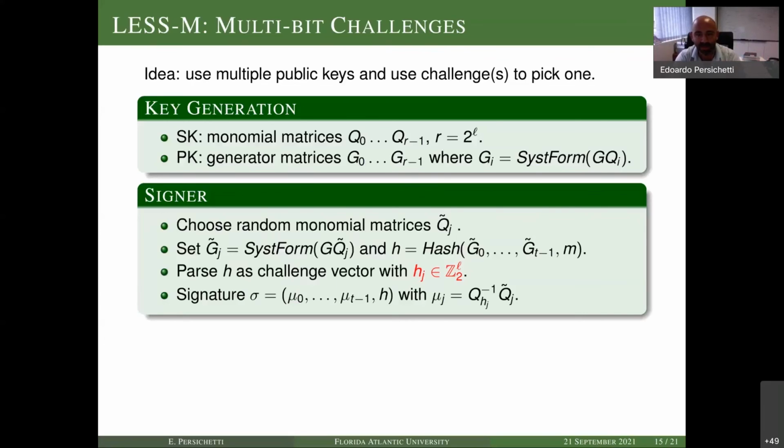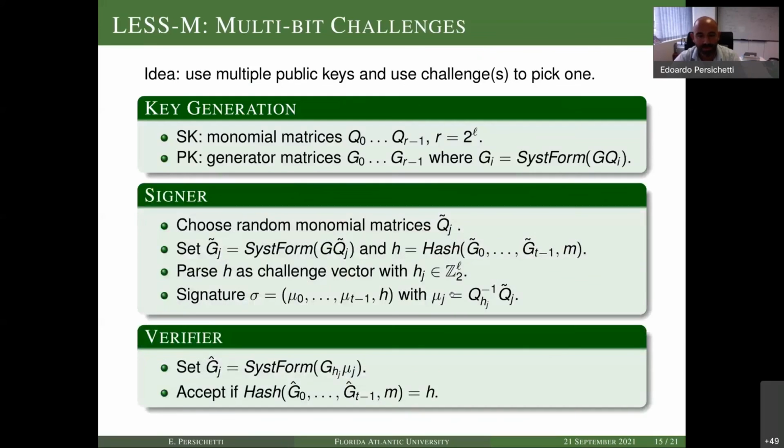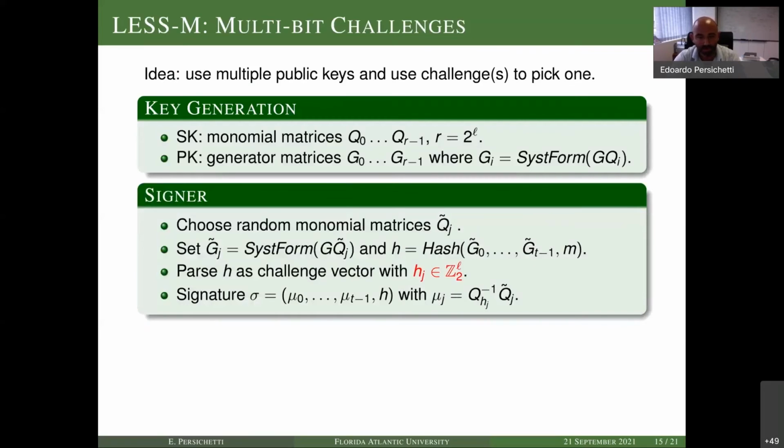And then in the context of my rounds, I will just choose matrices according to the bits, but I group the bits L at a time. As you well know, L bits correspond to an integer between 0 and 2 to the L minus 1. So for each of these, I have a particular public key that I can use.